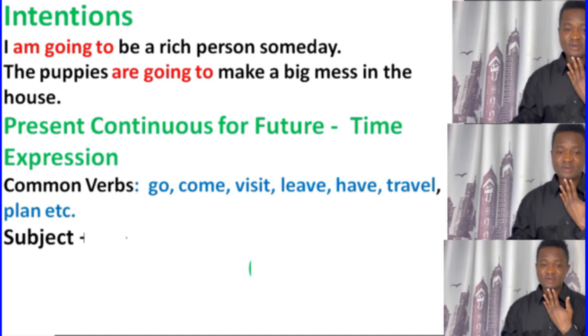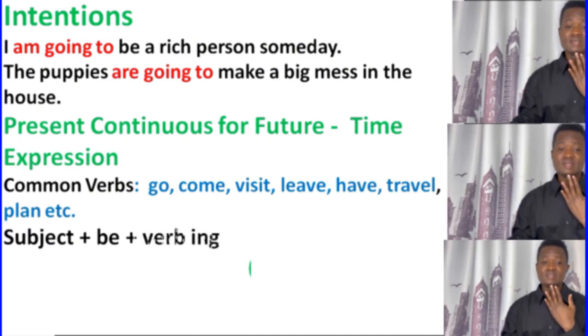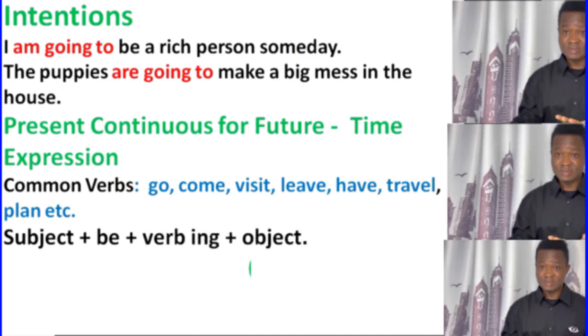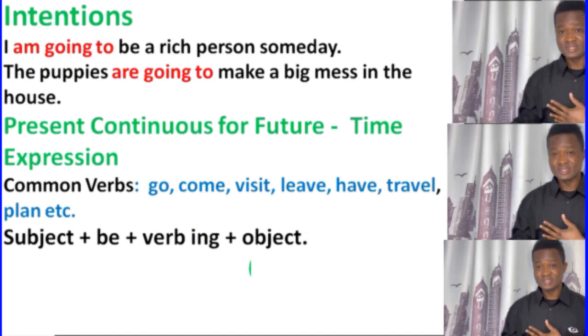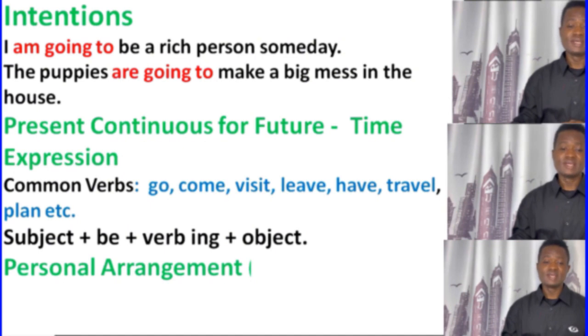So the formula for present progressive or present continuous tense is subject plus a be verb plus verb-ing plus object. So this is the formula we use. So when we use the present progressive to talk about the future.